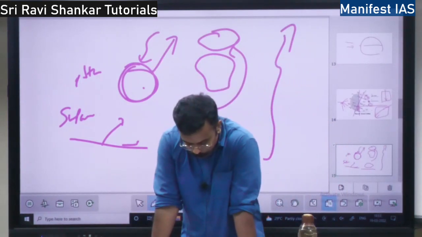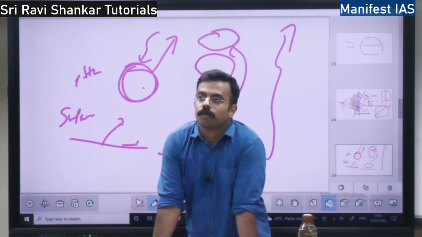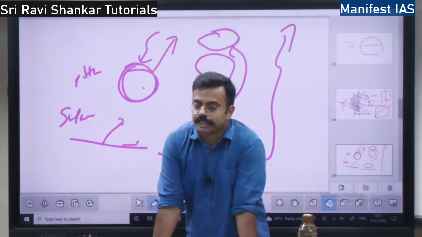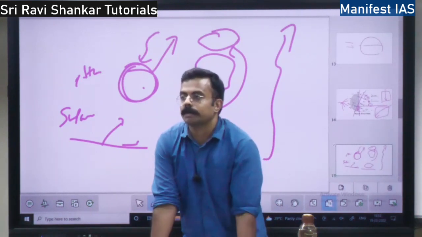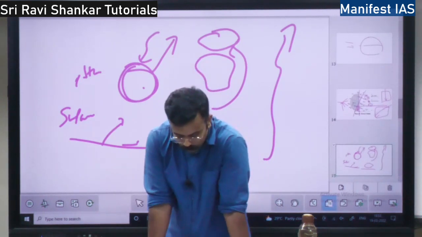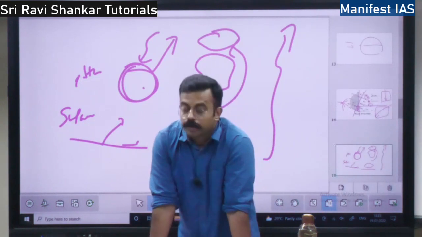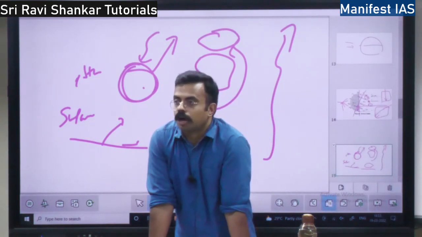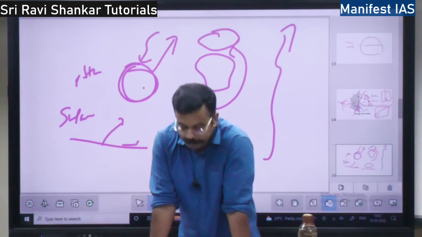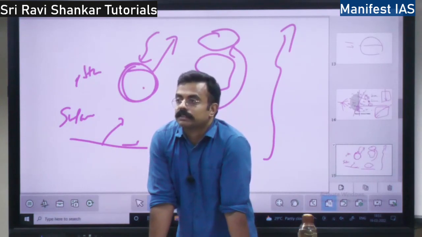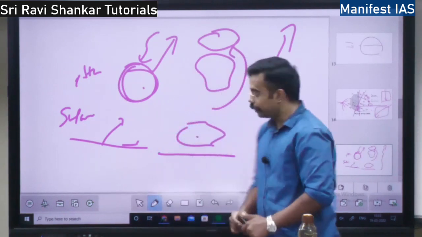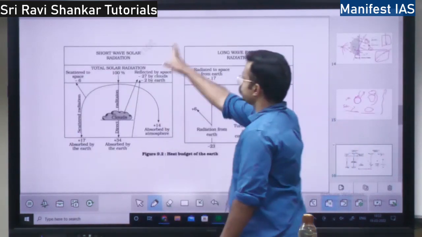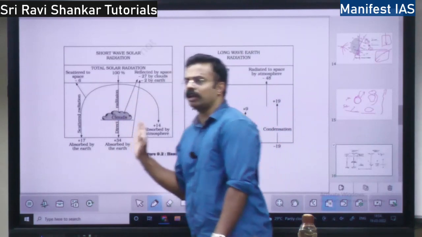Then you have the concept of heat budget of the earth. What is the heat budget? Just like a budget, the amount of heat that is received, the amount of heat that is given back by the earth. Whatever heat is received is lost by the earth, though the earth has a constant temperature. So whatever the insolation, this is the heat budget. This diagram is not important.